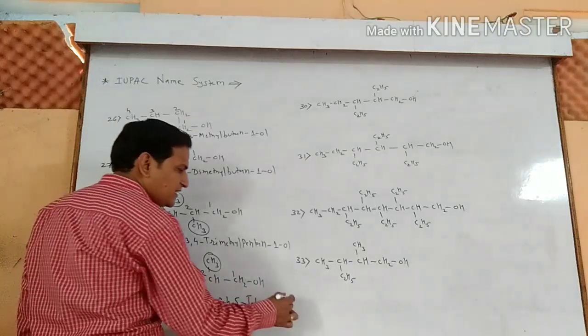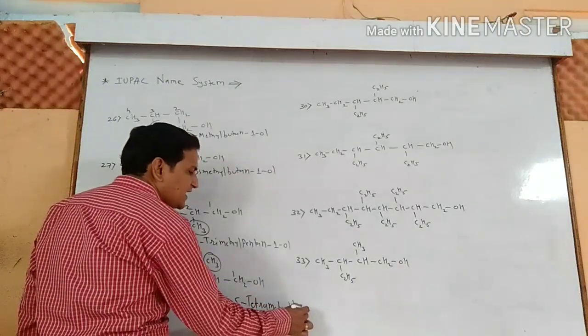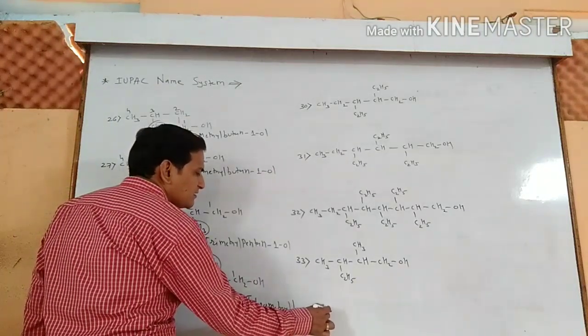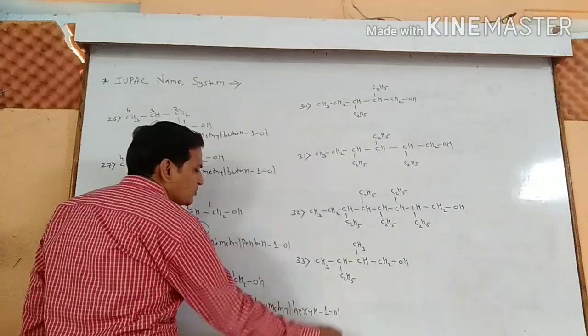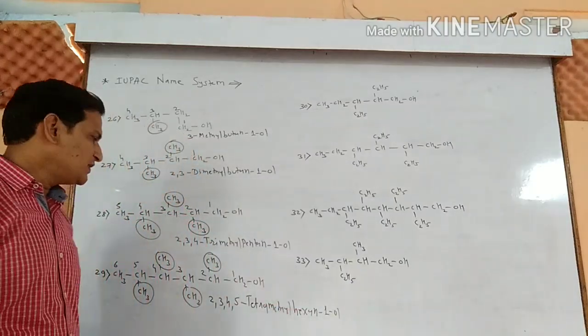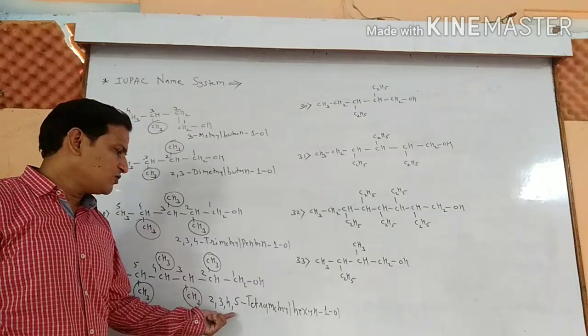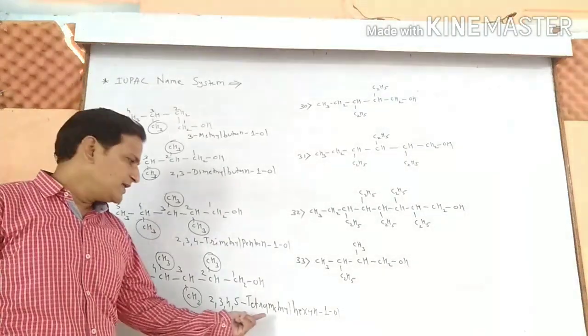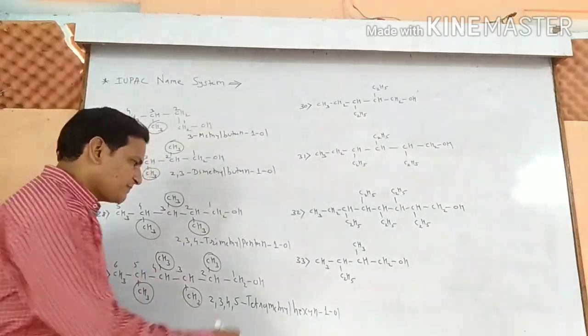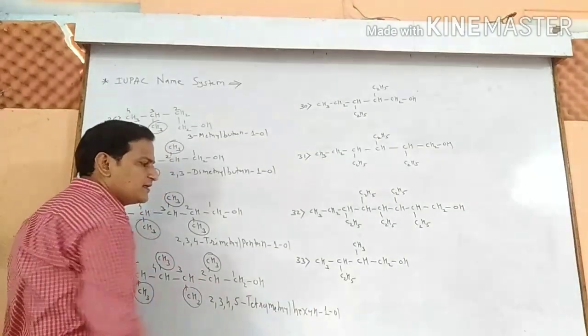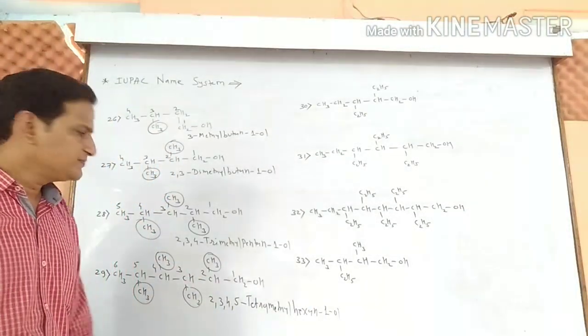For 6 carbon atoms, hexane 1-OL. Name of the compound is 2, 3, 4, 5 tetramethyl hexane 1-OL.